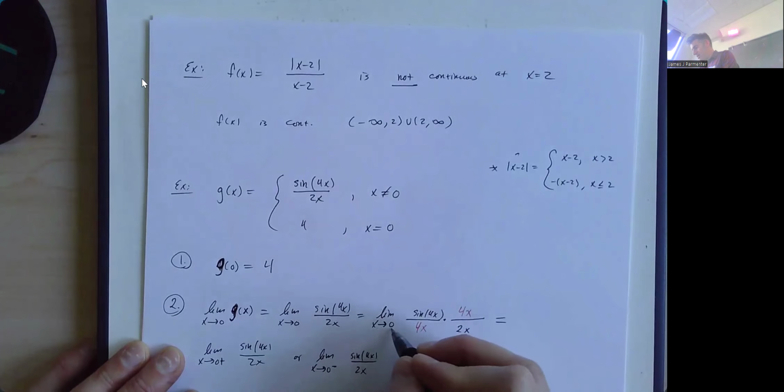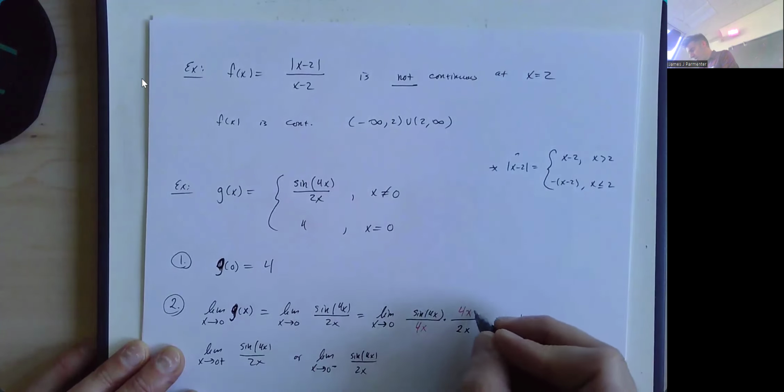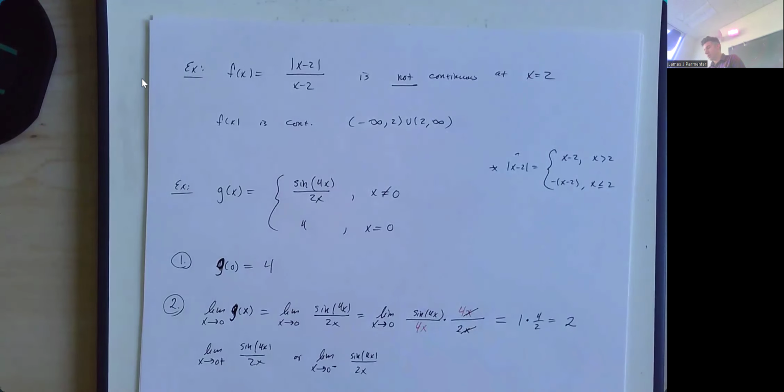The limit as x goes to 0 of sine of 4x over 4x is 1. And 4x divided by 2x, the x's cancel. And 4 divided by 2 is just 2. So the limit as x approaches 0 of sine of 4x over 2x is equal to 2.